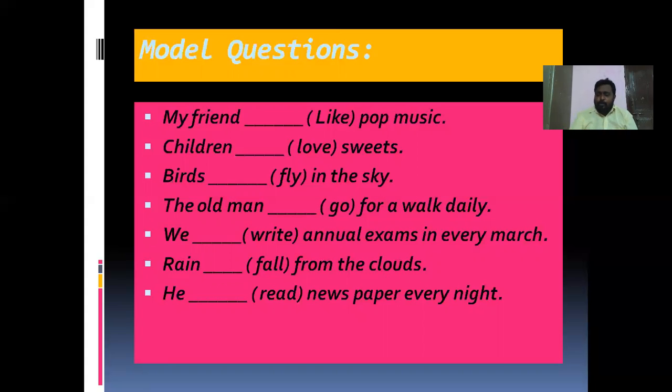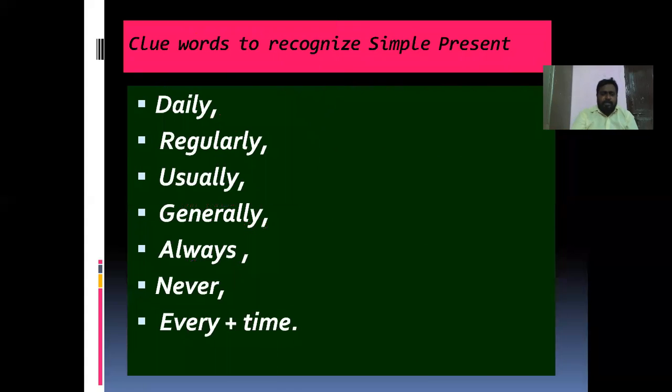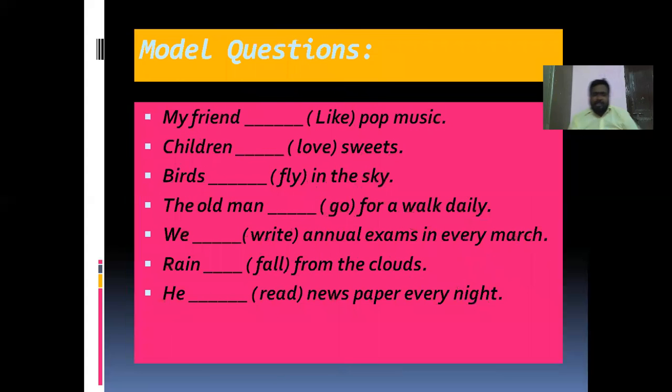Always. So we will check once whether always is there in our clue words or not. Yes, always is there. Here is always. So immediately we can understand that it is related to simple present tense. Then we have to write first form like. What is the structure of simple present tense? Subject plus first form of a verb plus other words. So what is the first form of the verb like? Like itself. So we have to write like.